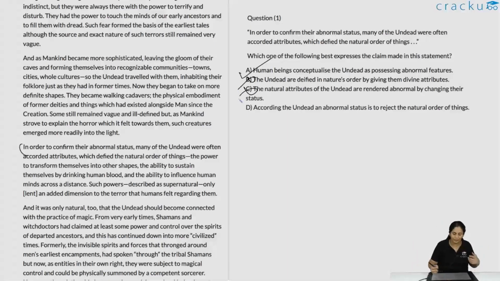C is like making them real, giving them natural attributes. All of that is not the case. According to the passage, the undead's abnormal status is not given to reject the natural order of things. You're giving them abnormal characteristics because you believe they are abnormal. So D is missing the point. A is the right answer.